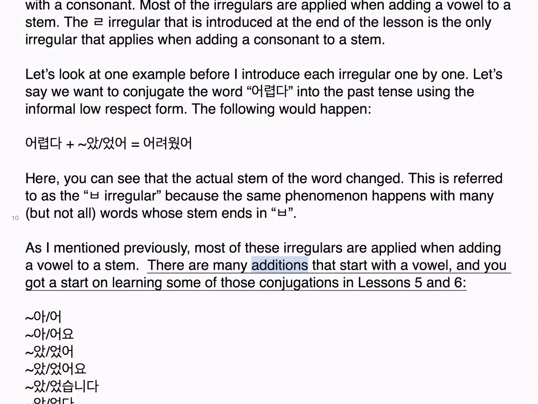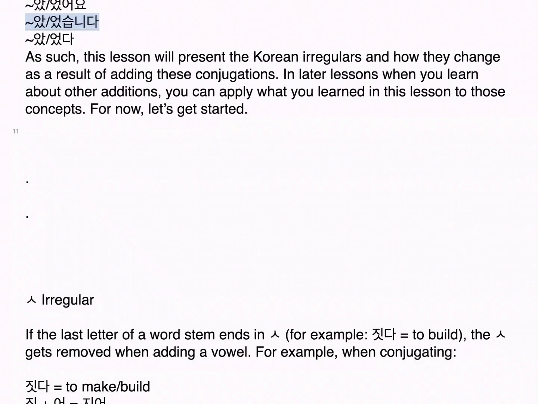There are many additions that start with a vowel, and you got started on learning some of those conjugations in lessons 5 and 6: 아/어, 아/어요, 았/었어, 았/었어요, 았/었습니다, 았/었다. As such, this lesson will present the Korean irregulars and how they change as a result of adding these conjugations. In later lessons when you learn about other additions, you can apply what you learned in this lesson to those concepts. For now, let's get started.